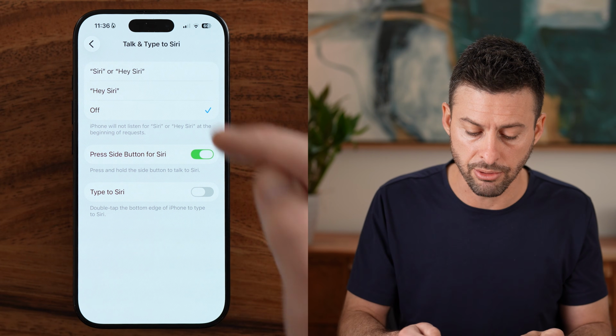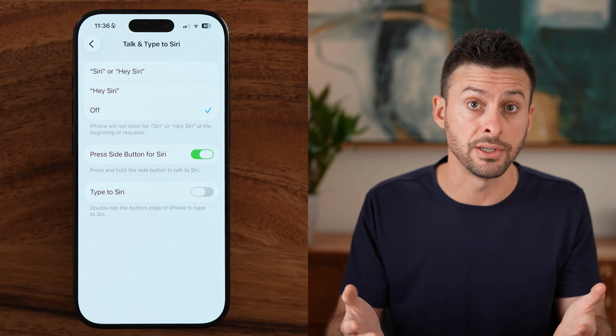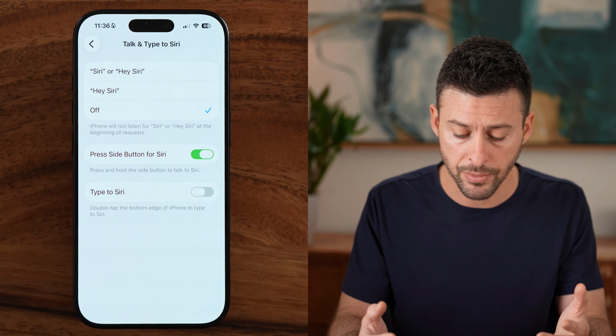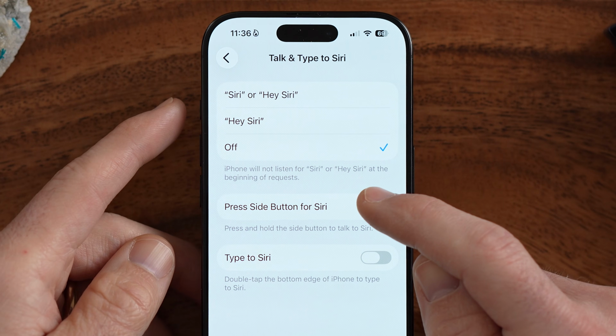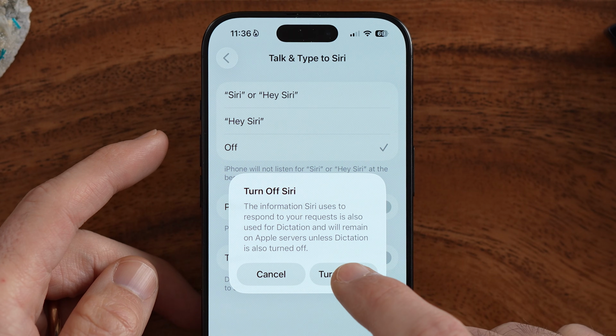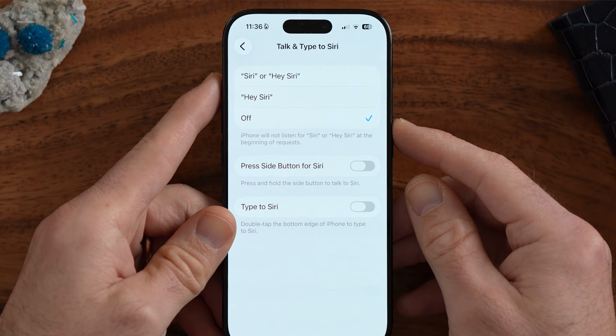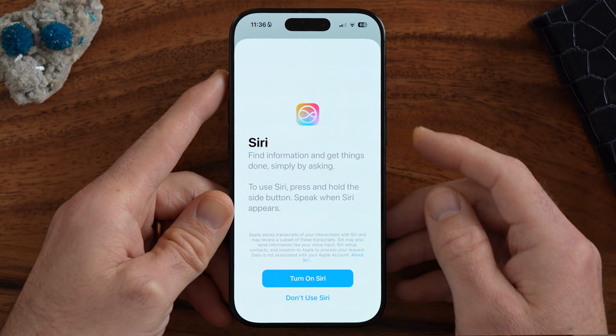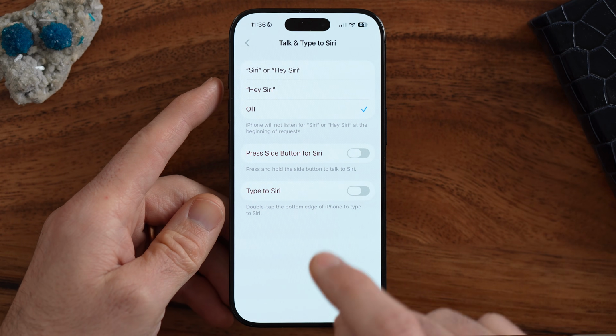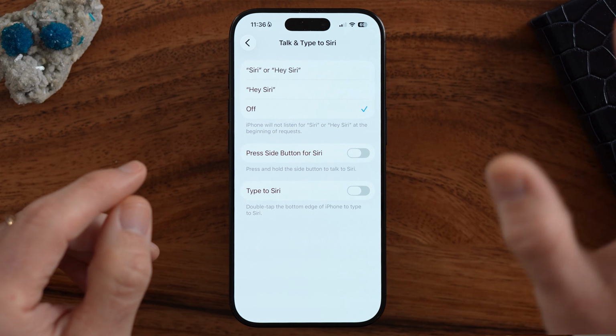Now, there are a couple different ways we can access Siri. One is you can turn on Hey Siri here, and then you can just say, Hey Siri, and Siri will pop up. If you don't want to use that side button to enable Siri, just turn that off. And now, even if I press and hold on that side button, you can see I can hit Don't Use Siri, and it won't do anything.